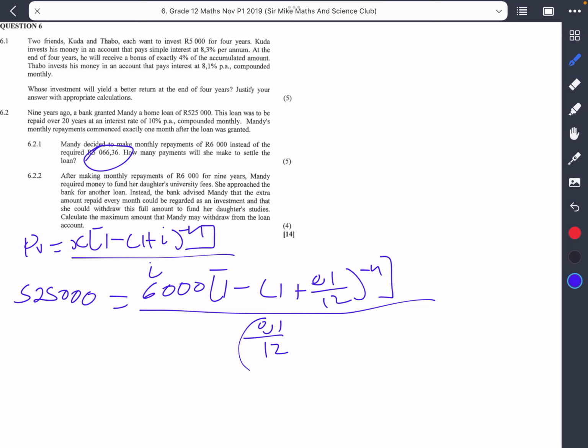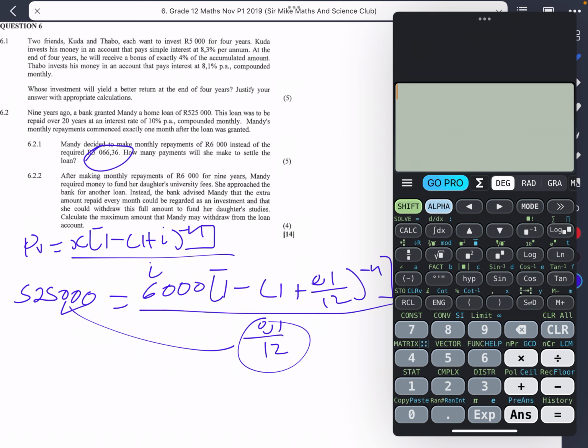So what I'm gonna do, I'm just gonna take this and multiply it by that 525,000. So in this case, 525,000 multiplied by 0.1 divided by 12. Just want to see if we're gonna get smaller values. In this case, that would be divided by 12. So we actually get a value of 4,375.